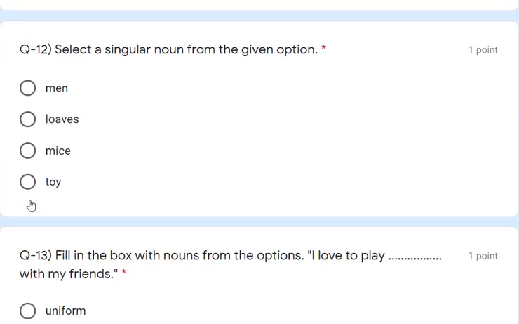Now question 12. Select the singular noun from the given options. Which is the singular noun? "Man loves my toy." So if you notice here, which is the singular noun?